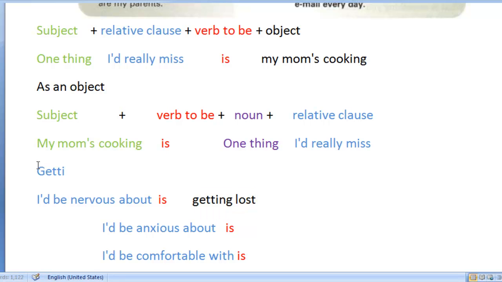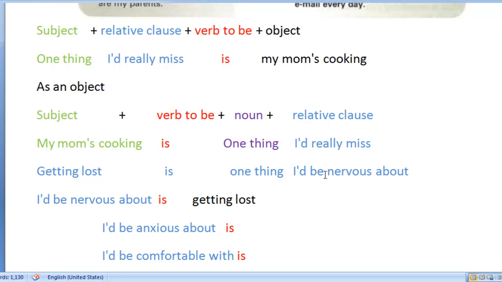So we'll say getting lost. That becomes the subject of our sentence. That follows the verb to be, is, and then that will follow the noun phrase. So we're going to say is one thing, and then that follows the relative clause, I'll be nervous about.